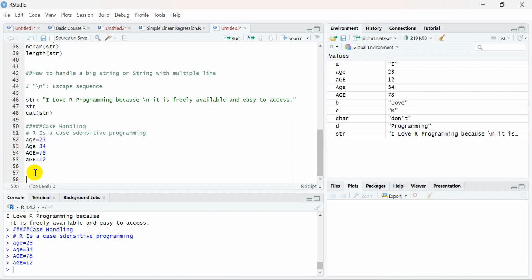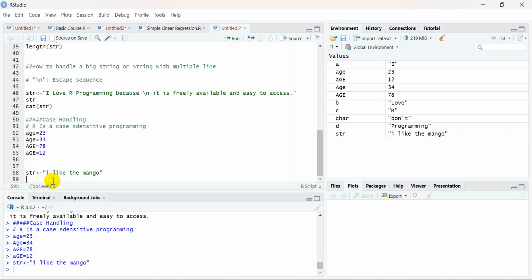Now, when you are dealing with strings, you can also handle the case. For example, suppose you have a string, and over there you write, I like the mango, with the I in the small case letter.